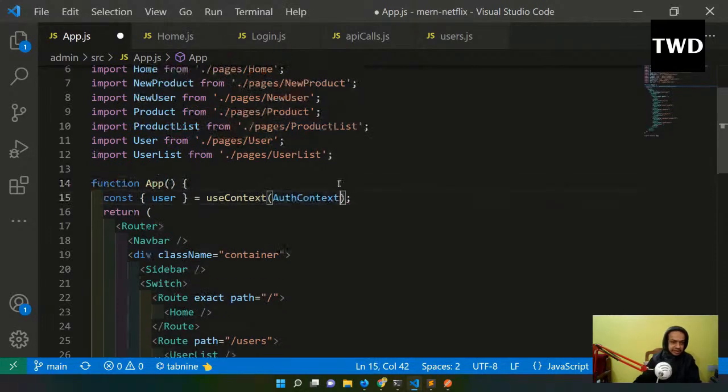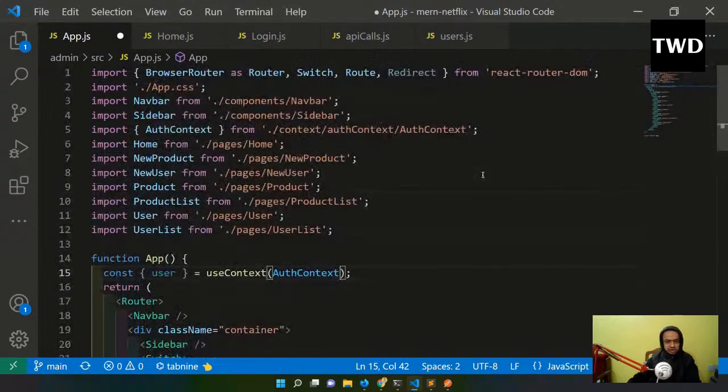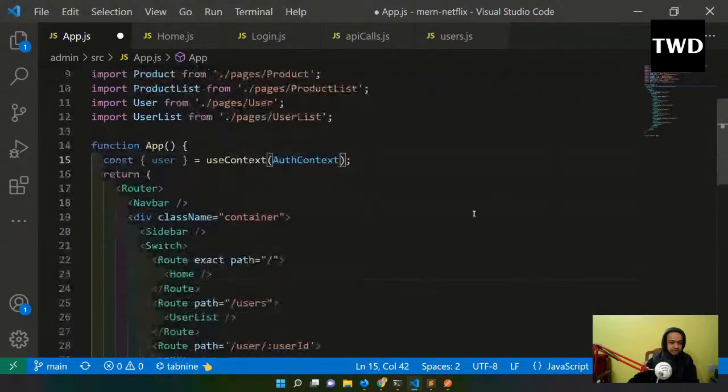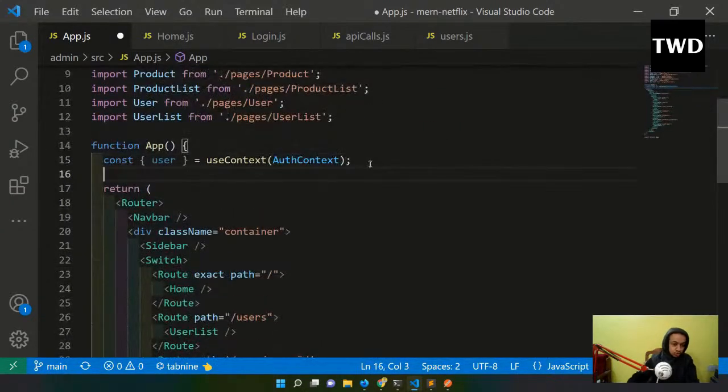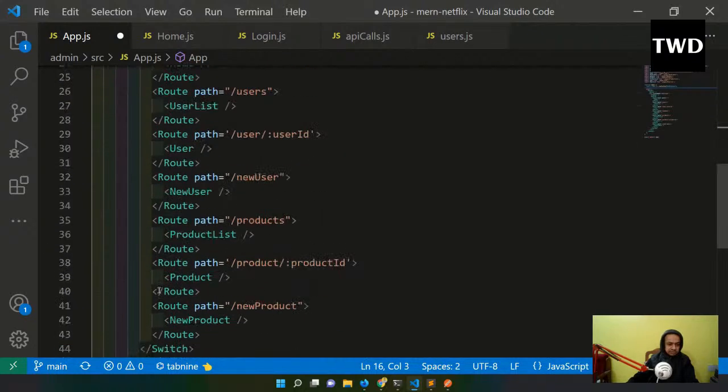Is it showing me? Yeah, it is showing me AuthContext, it is taking it correctly. Okay, and I am getting the user out of it because I only need the user out of the AuthContext. Then, I don't want to show the dashboard to anyone. I just want to show the login and all.